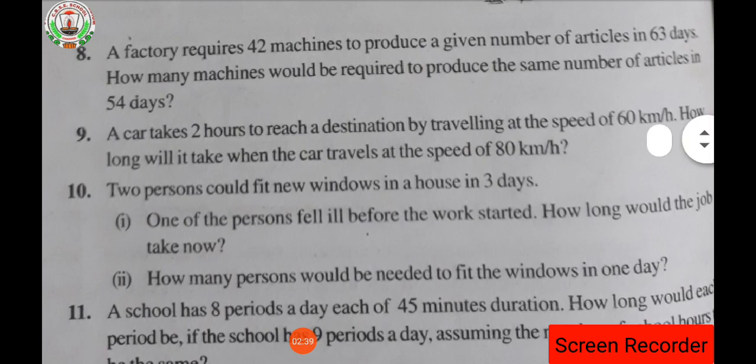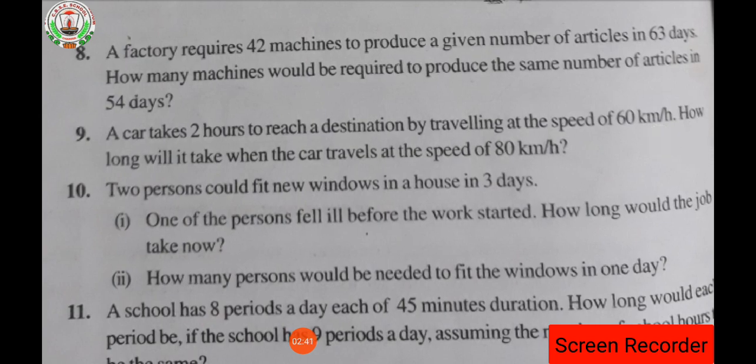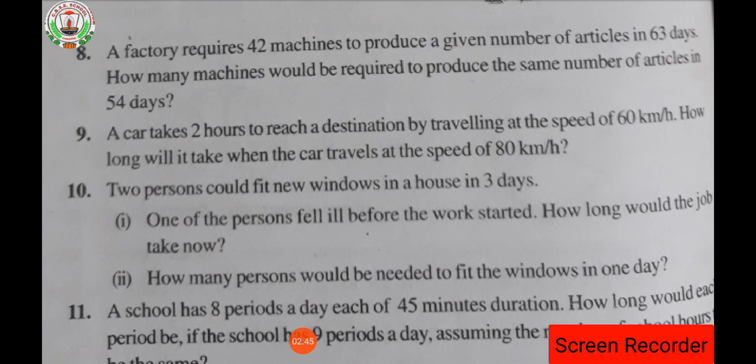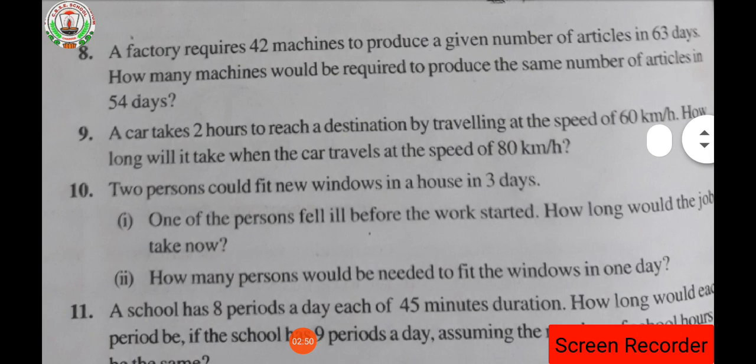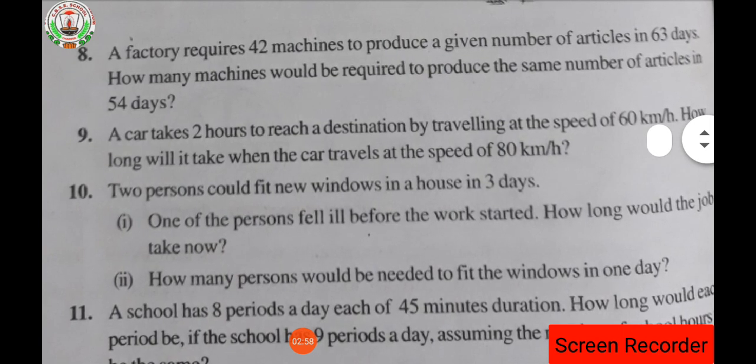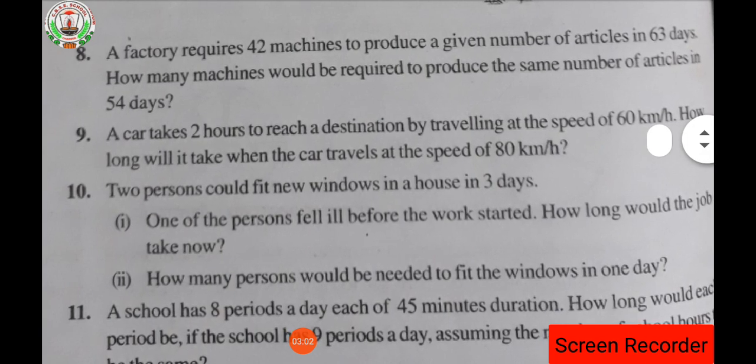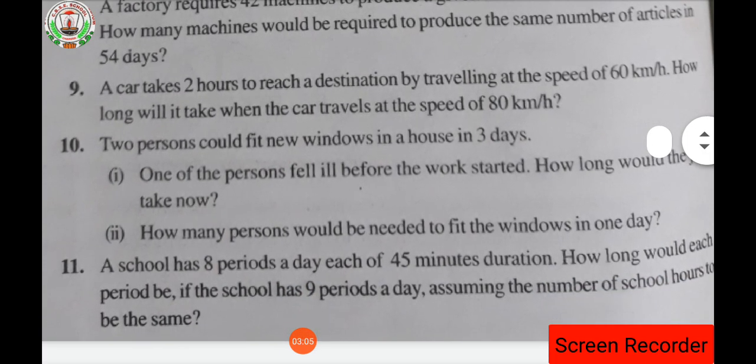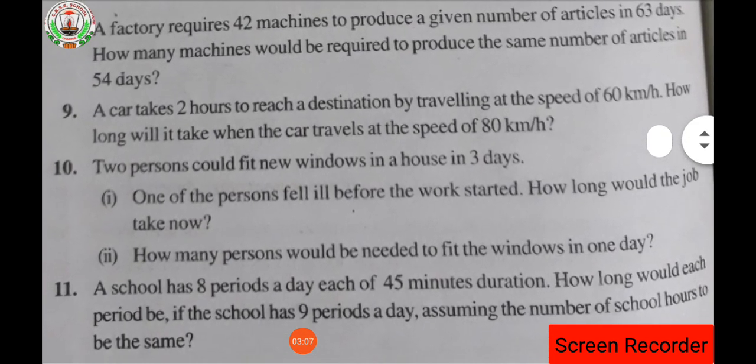So what we have to do? We have to consider the number of machines as x. So if the number of machines is 42, it takes 63 days, and if the number of machines is x, which we have to find, it takes 54 days. That means the number of days decreases while the number of machines, obviously, will increase, isn't it? Then only the number of days will decrease. So here again this question belongs to inverse proportion. Clear?